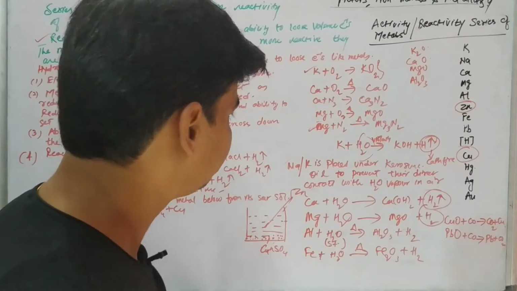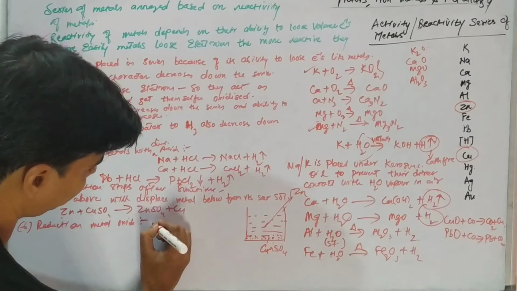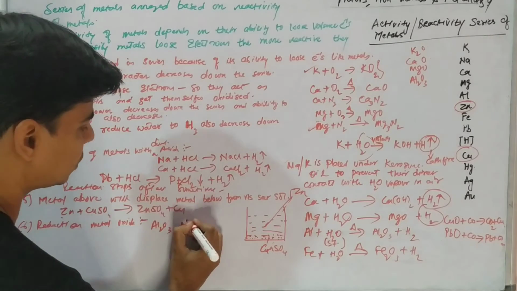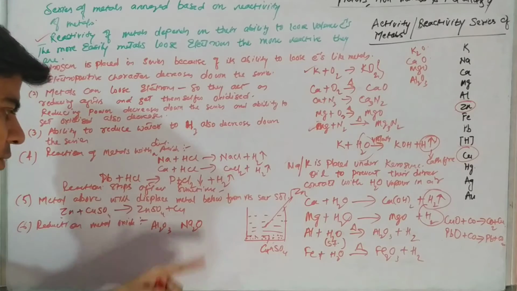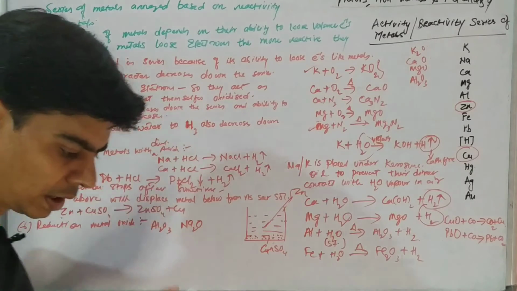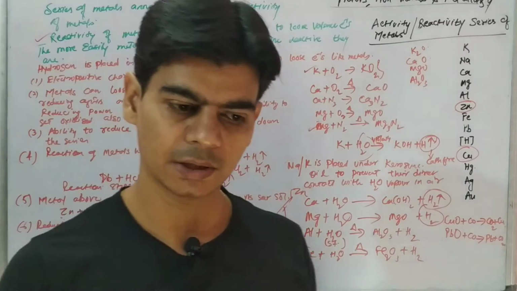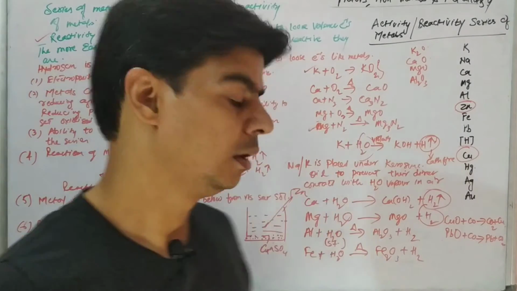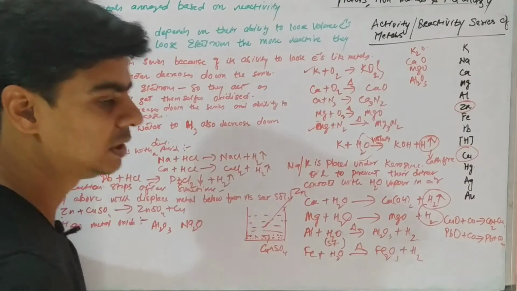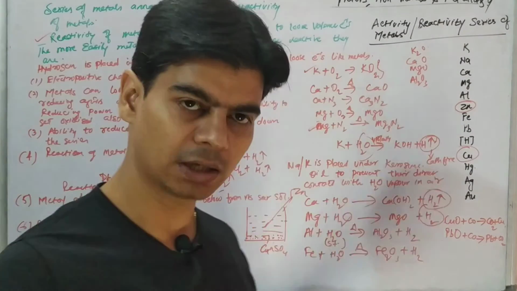These oxides, for example, aluminium oxide or sodium oxide, are highly stable. These are very stable compounds. Because why? Because we know sodium, potassium, these are very reactive metals.